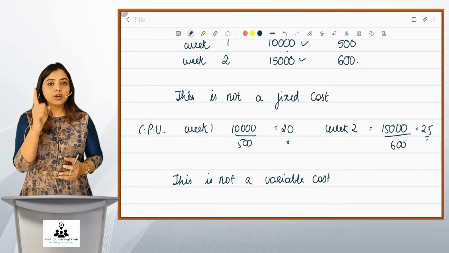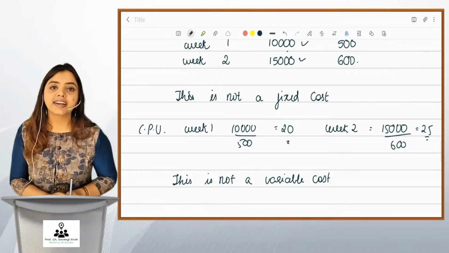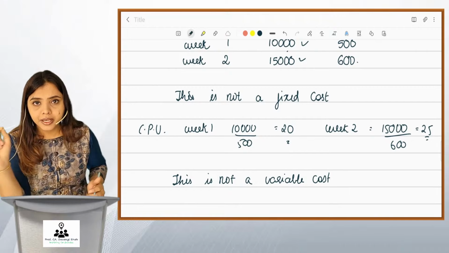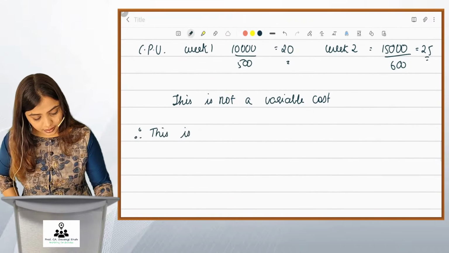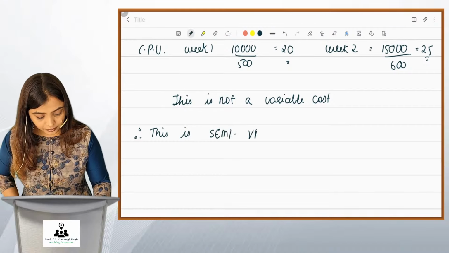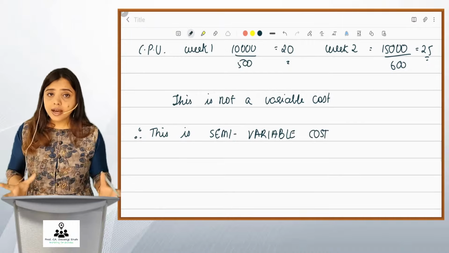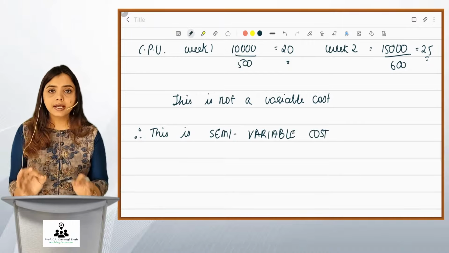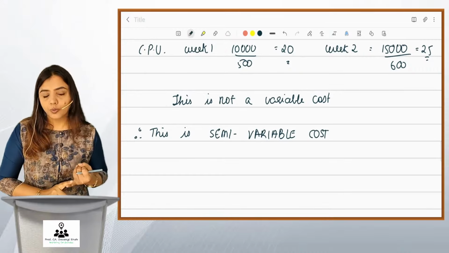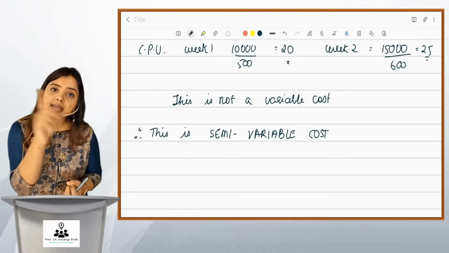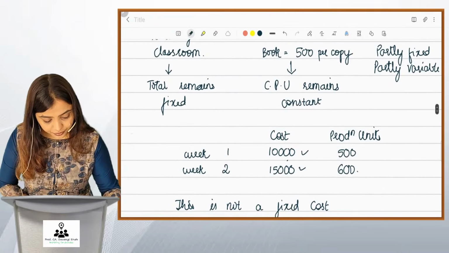Got it, friends? So we proved that this is not a fixed cost. We proved that this is not a variable cost. And hence I can conclude that this is semi-variable cost. Friends, there is no way where you can directly say that this cost is semi-variable. First, in your mind, you have to think, is it fixed? No. Okay. Then is it variable? No. Okay. Then it is semi-variable. So friends, this is the way we do identification.